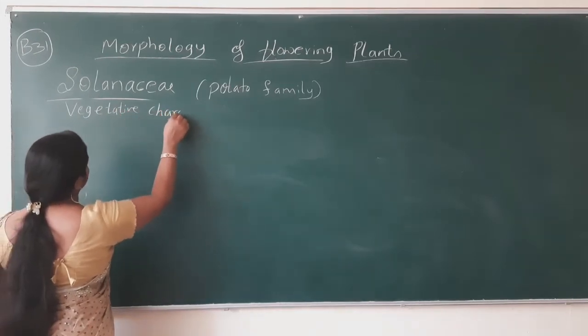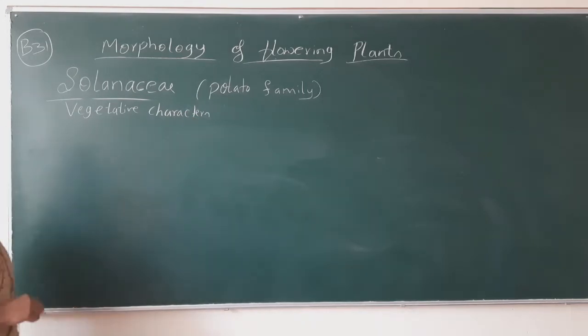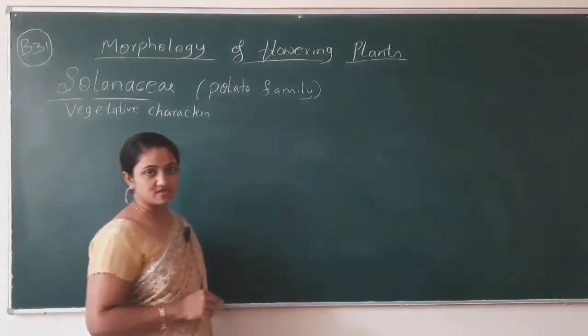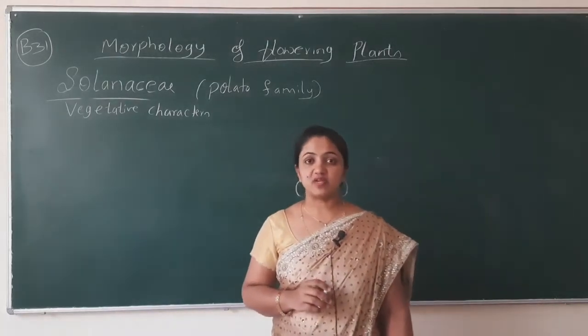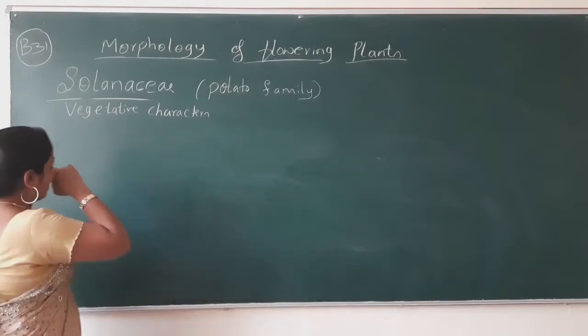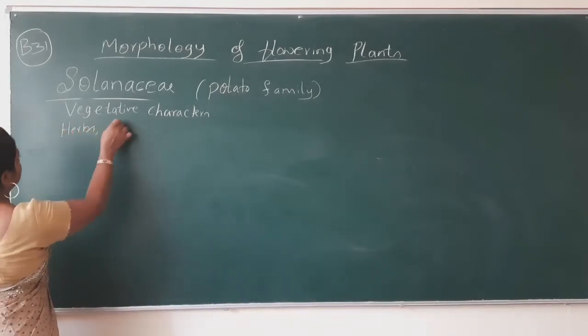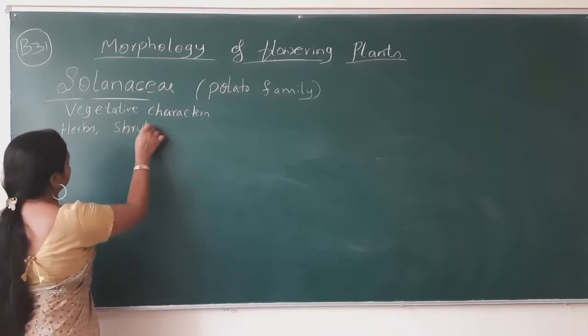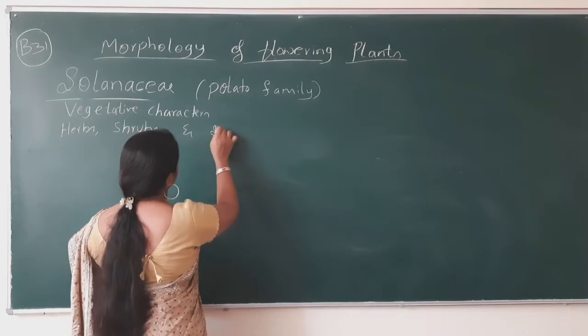The vegetative characters, as I told you, we have to tell the type of plant. The first thing we have to do is describe the type of plant. What type of plants are available in this family? Here there will be herbs present, shrubs present, and small trees.